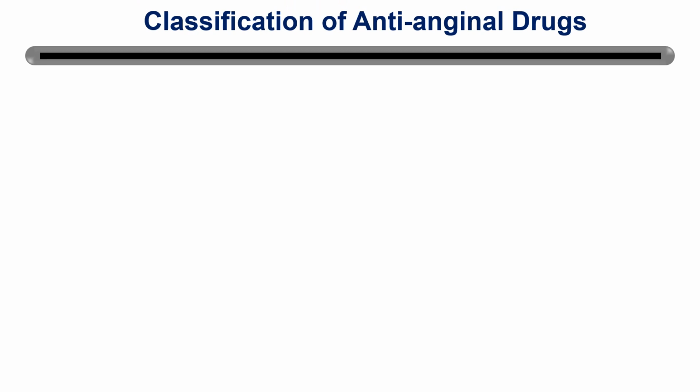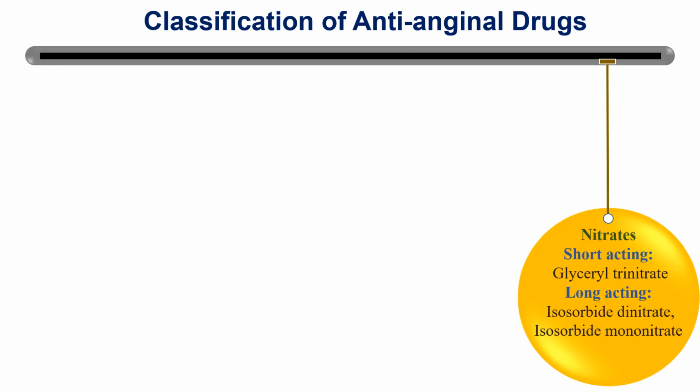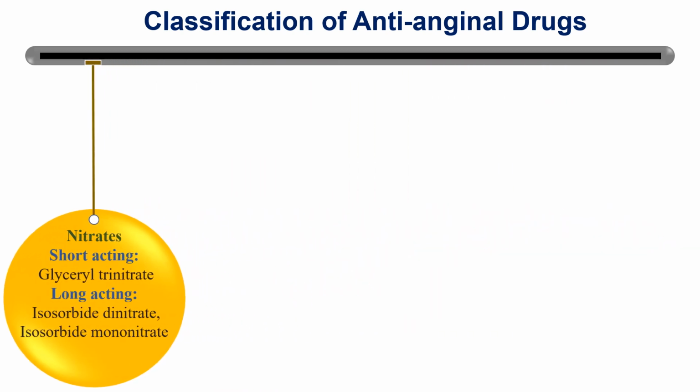Classification of anti-anginal drugs. Different classes of drugs are used to treat angina pectoris. Let us see one by one. The first category of drug used in the treatment of angina pectoris is nitrates. In that, a short acting example is glyceryl trinitrate, and long acting examples are isosorbide dinitrate and isosorbide mononitrate.